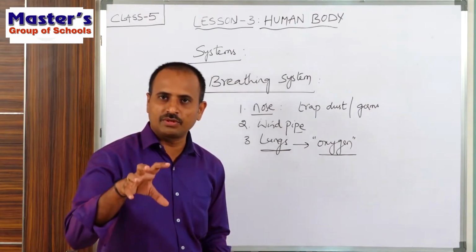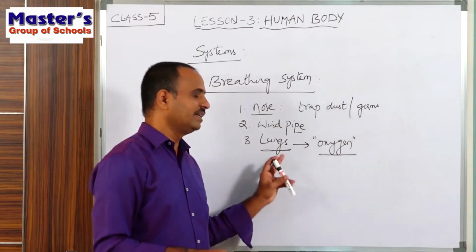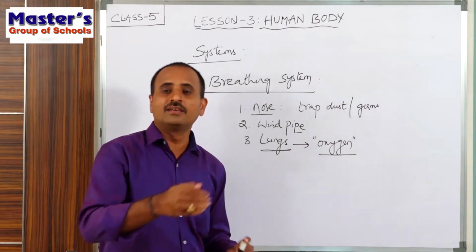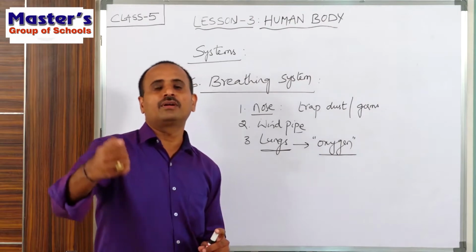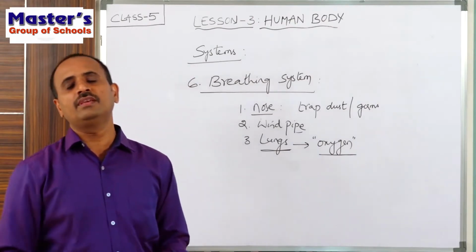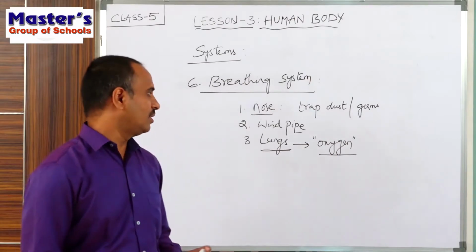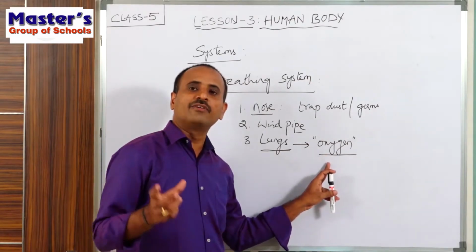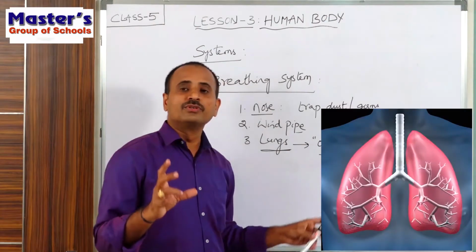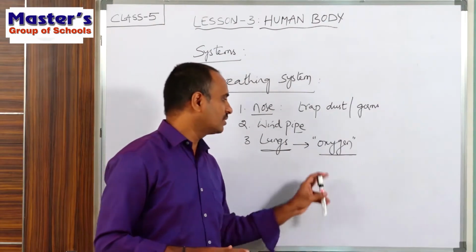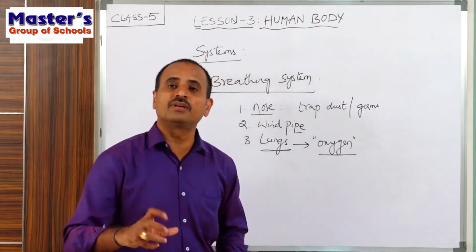The blood will absorb the oxygen from the lungs and carry that oxygen to every part, to every body cell of our body. In the presence of this oxygen and food, they will produce energy. Oxygen is required to burn the food.